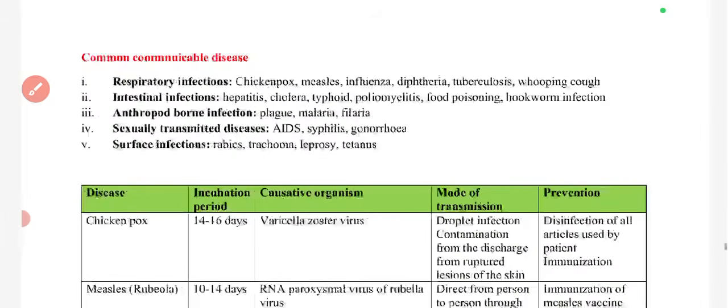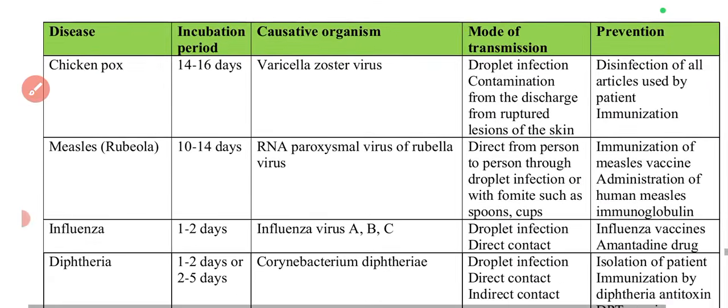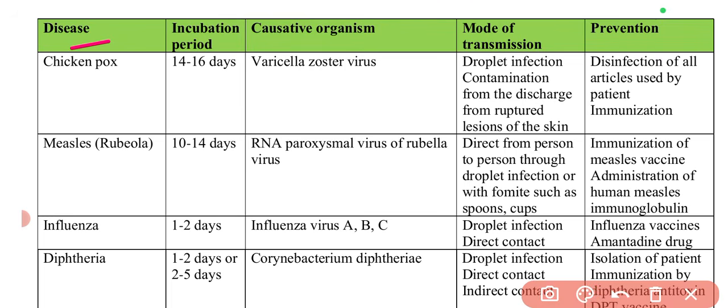Next, I am going to discuss this particular table, which shows you the diseases, incubation period, causative organism, mode of transmission, and prevention. I will be explaining a few things, and I will mention what is most important, so that you can remember it. Basically, I have included all the diseases given in the syllabus in this table. So for chickenpox incubation period, you can remember causative organism is the most important thing in this table.